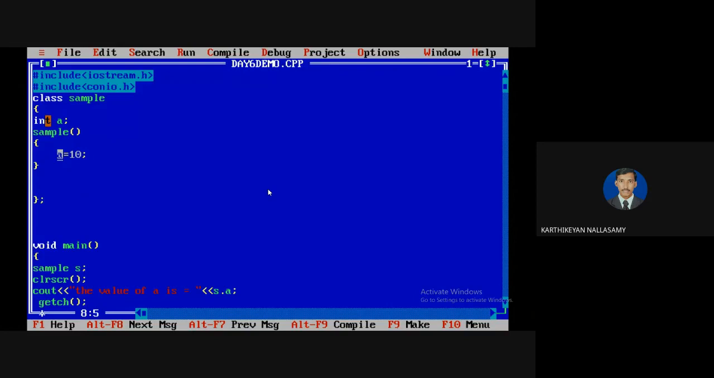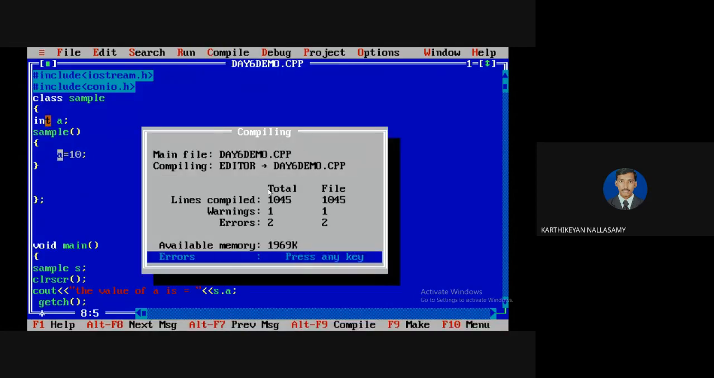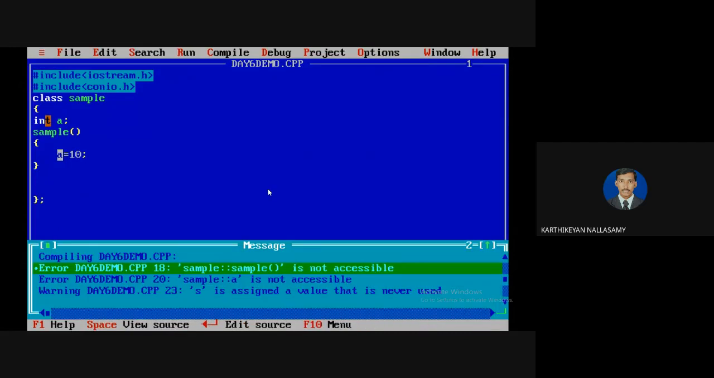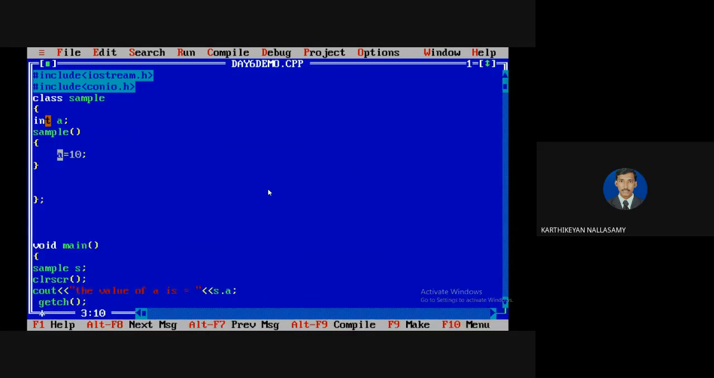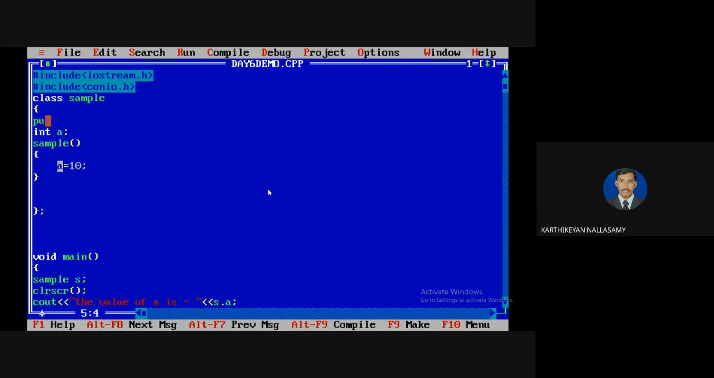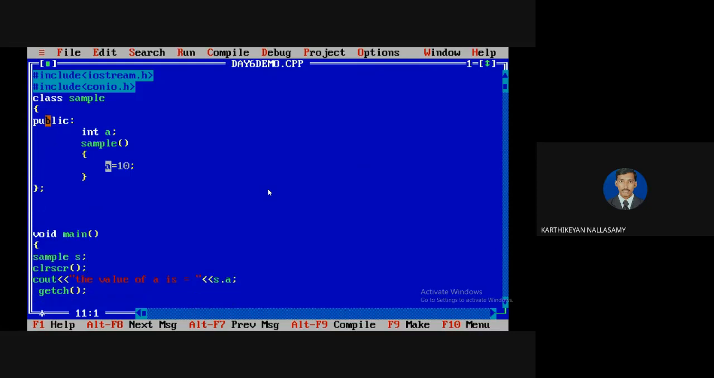Some errors will be displayed if you compile this program, because the constructor must be defined only in the public section. See, sample colon sample is not accessible. It means this method is not defined in the public section, and also we are accessing the value of a outside of the class, so a must also be defined as public. So I am going to make all the properties of the class public. Just for understanding, I am making some alignment in my program so that it compiles with no errors.